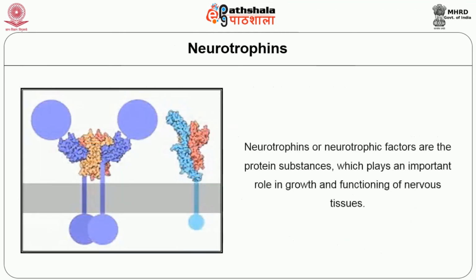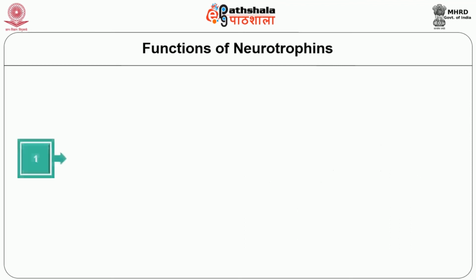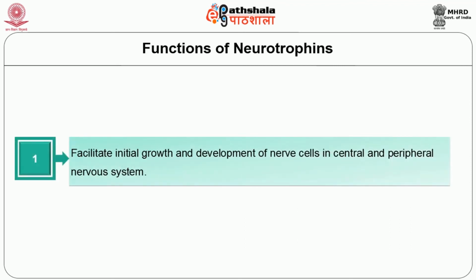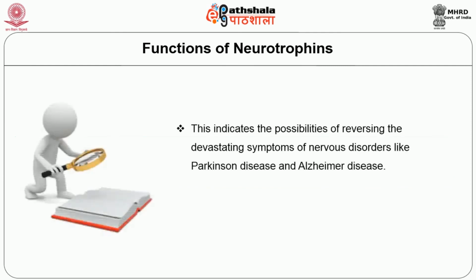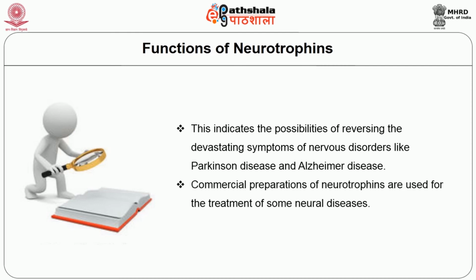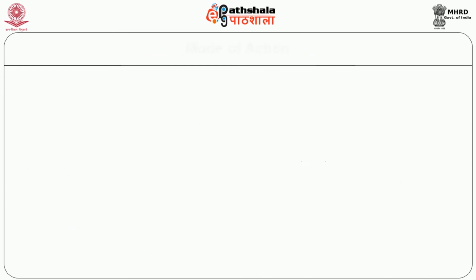Neurotrophins. Neurotrophins or neurotropic factors are protein substances which play an important role in the growth and functioning of nervous tissues, including the initial growth and development of nerve cells in the central and peripheral nervous system. This indicates the possibility of reversing the devastating symptoms of nervous disorders like Parkinson's disease and Alzheimer's disease. Commercial preparations of neurotrophins are used for the treatment of some neural diseases.